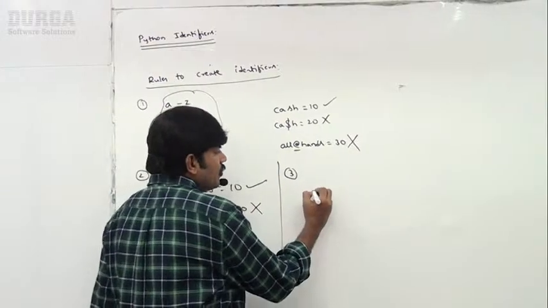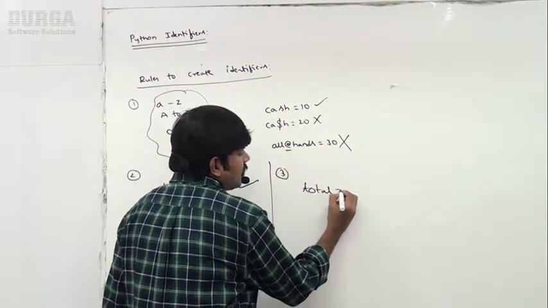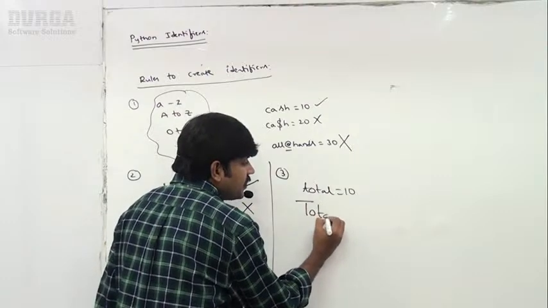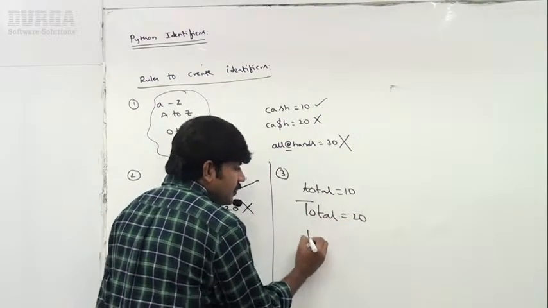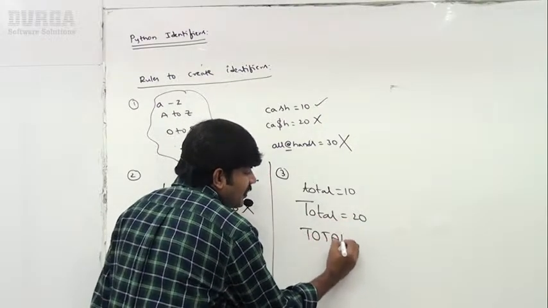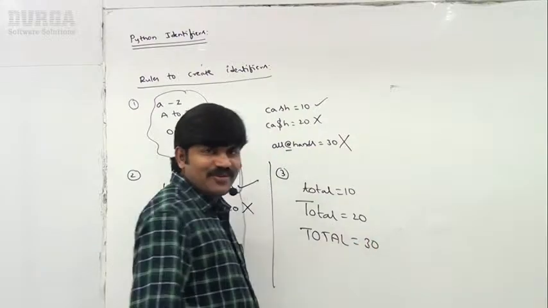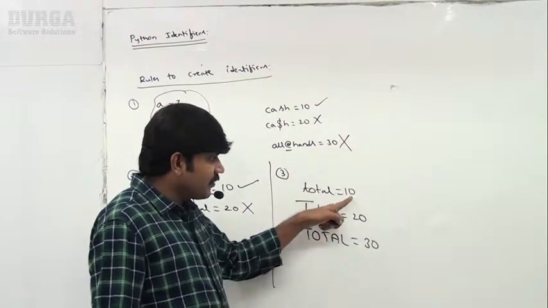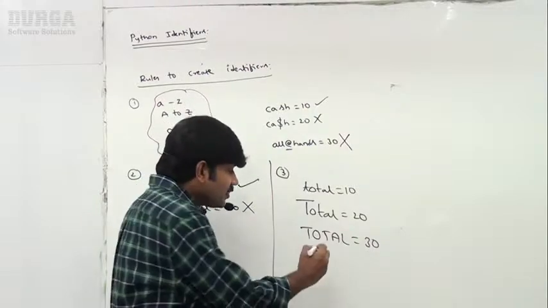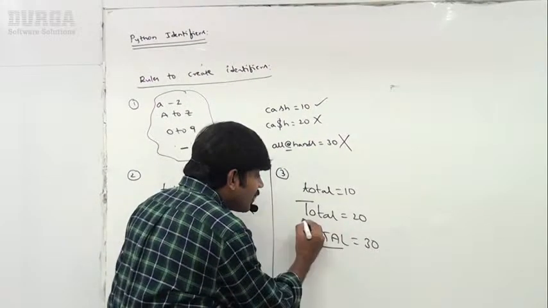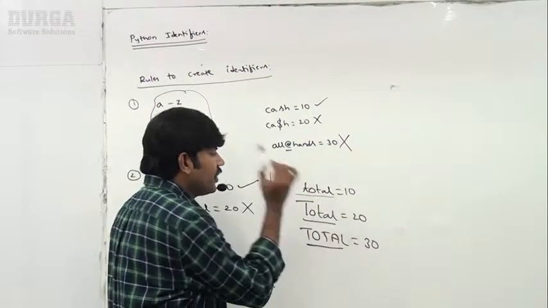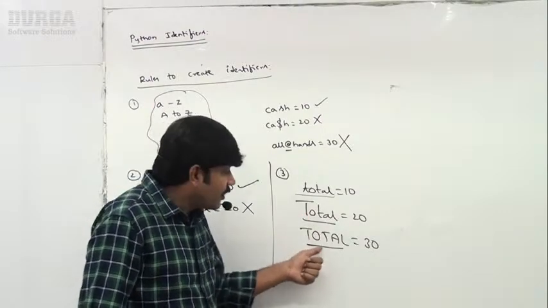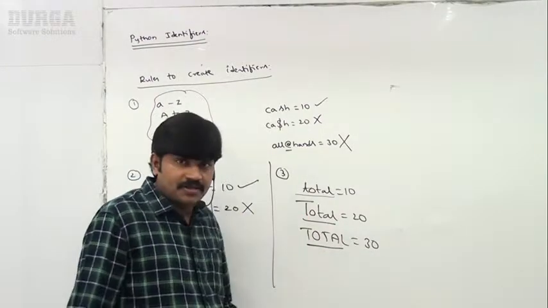If I take total is equal to 10, total is equal to 20, Total is equal to 30. How many variables am I taking? 3 variables. But what is the difference? The difference is in the case. Here all are lower case. But in the next one, only the first letter is uppercase. And in the next one, all are uppercase.